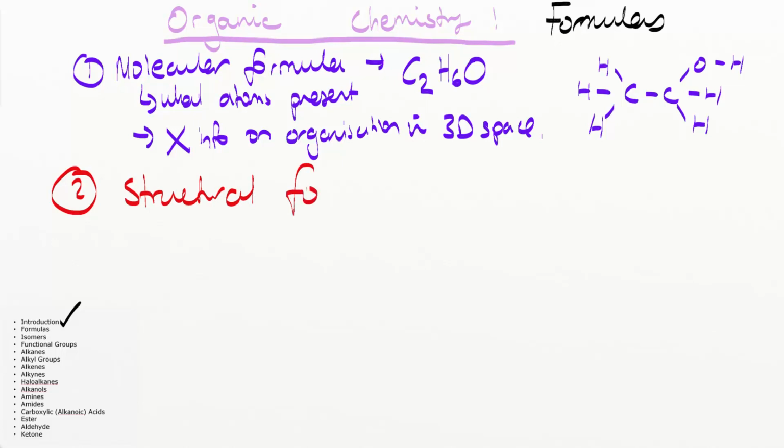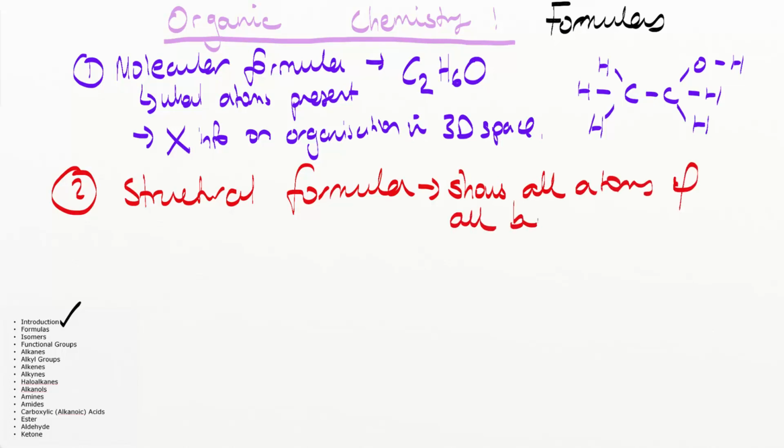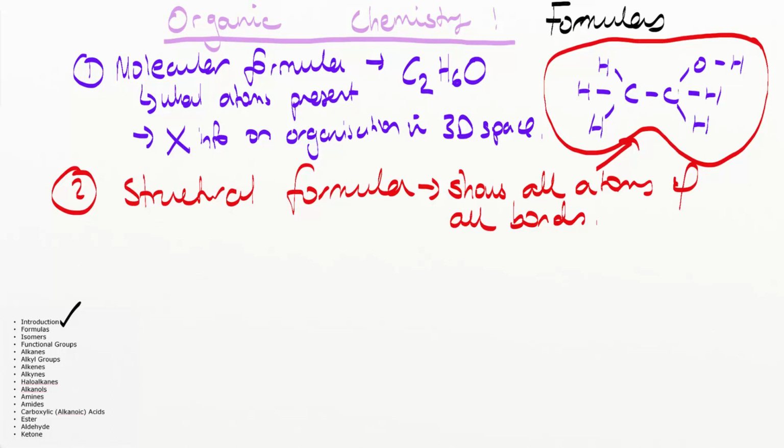Structural formula. The structural formula is basically the formula where all the atoms and every single bond is written or drawn in the formula. So it shows all atoms and all bonds. Here we see the structural formula, where I've drawn out all the atoms in 3D space. You see the carbons, the hydrogens, and the oxygens, as well as the lines that represent the bonds in between each of them. So the structural formula shows all atoms and all bonds.